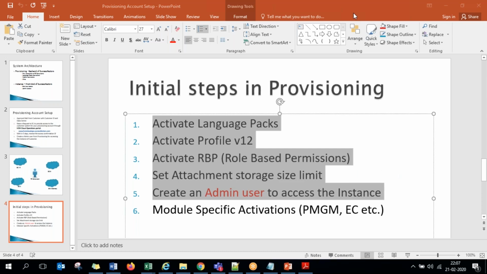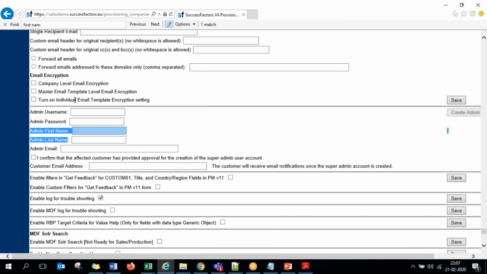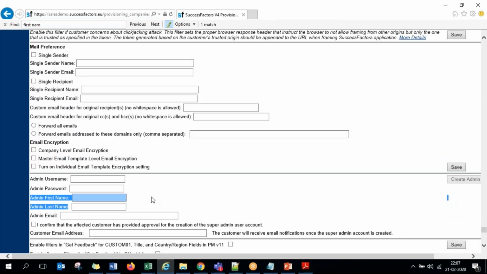Any questions? So there is no quality environment for provisioning, right? So we cannot practice anything on provisioning. Yeah, basically they don't give a provisioning system. Only certified SuccessFactors consultants can access it, where every provisioning is tagged with the company IDs, so we cannot give it. This is the only system that we can give. And provisioning is very basic, things like checkbox activations. Whatever needs to be done in provisioning, I demonstrate in the sessions, but only the instance access will be provided.